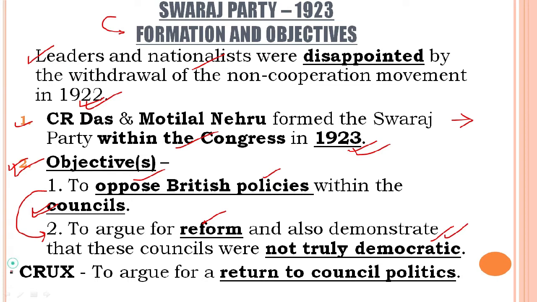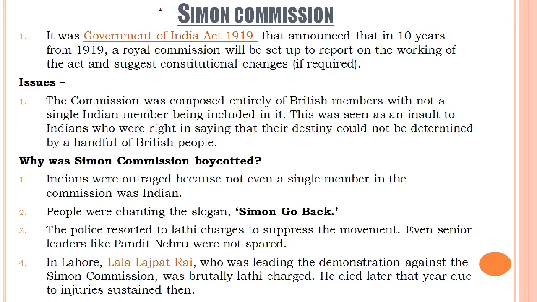Now what do we actually learn from this topic? What is the crux of the topic? The leaders were there to argue for a return to council politics. It meant that instead of fighting with the government, they would argue in the councils for a return to council politics. There they can discuss the laws, and the different policies of the British. So do pay attention to the timeline of events, because these will help you understand and memorize the concepts very easily. Now students, we move on to Simon Commission.